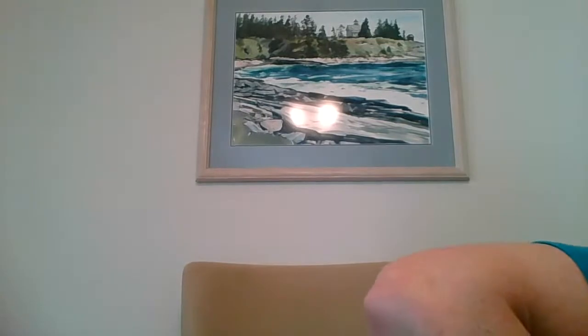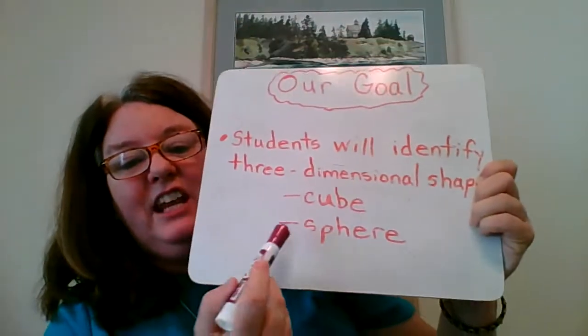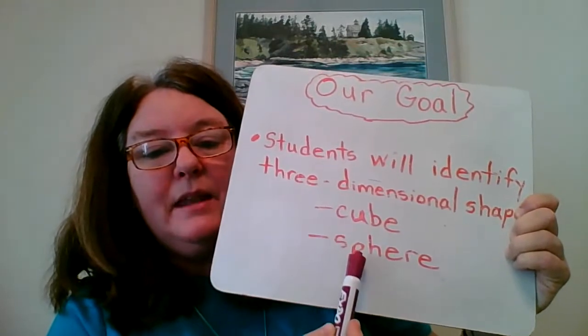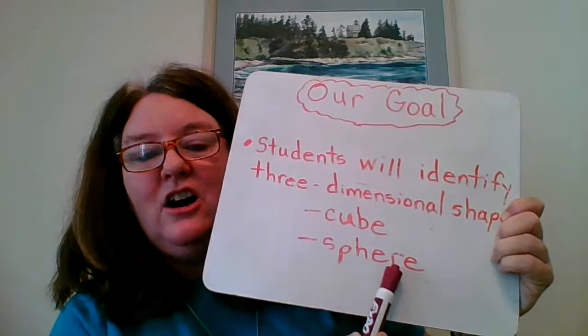So the first three-dimensional shape that we're going to look at today is this one. And this one is called a sphere. It kind of has an interesting beginning. Let me get my board. This one is a sphere, and it's S and then PH that makes the F sound, E-R-E.